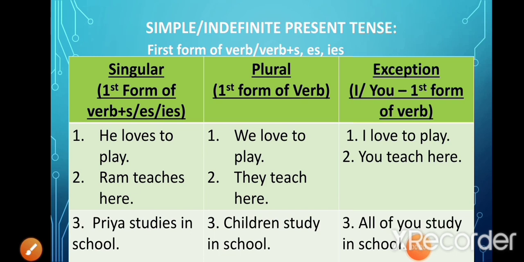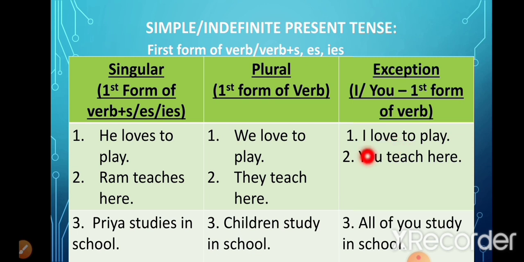And always remember one thing, whenever I tell you about rules, there will always be exceptions in the case of I and you. These two pronouns will never follow the rules. For example, I love to play. Here the subject I is singular, but it has taken a plural verb. We haven't added s to the verb love.